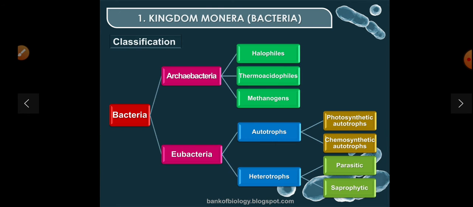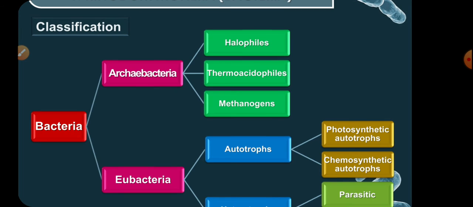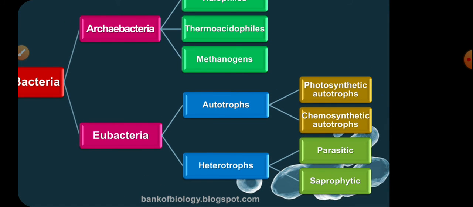This is the classification of bacteria: archaebacteria and eubacteria. Archaebacteria is further divided into halophiles, thermoacidophiles, methanogens. Now, eubacteria are further divided into autotrophs and heterotrophs. Autotrophs are further divided into photosynthetic autotrophic and chemosynthetic autotrophic, and heterotrophs are further divided into parasitic and saprophytic.